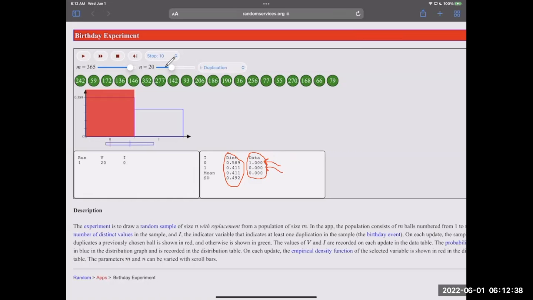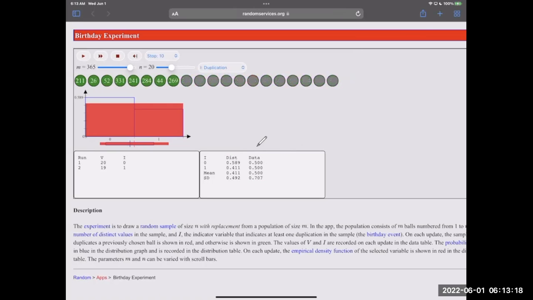Now if I run it again, we got an overlap. So again, the DIST is going to stay the same. That's always giving us our theoretical probability. But now we've had one run so far that gave us no overlap, and then one run that gave us an overlap. So we're saying that our probability is going to be 0.5 because it happened once out of two trials.